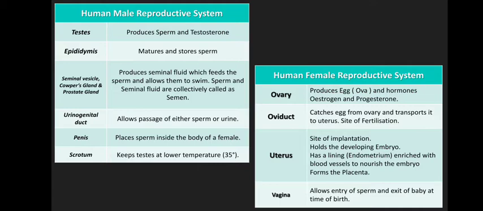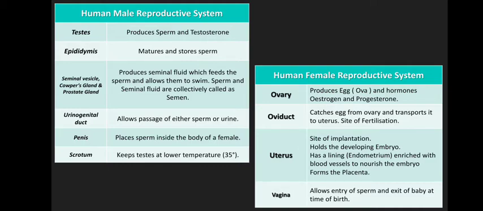Epididymis, where the sperms are matured and stored. Seminal vesicle, Cowper's gland and prostate gland produce seminal fluid, which feeds the sperm and allows them to swim. Sperm and seminal fluid are collectively called semen. This is very important.